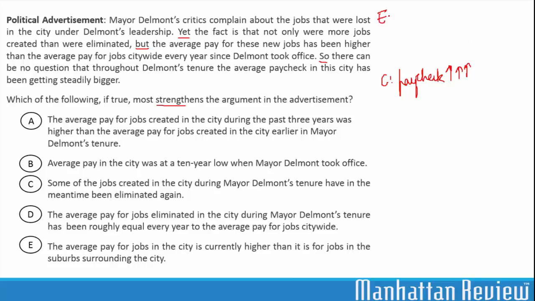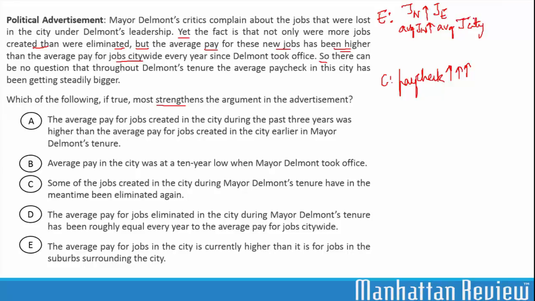What evidence in the argument supports this conclusion? The fact is that not only were more jobs created than were eliminated, which means more new jobs were created than jobs eliminated, and the average pay for these new jobs has been higher than the average pay of the jobs citywide. So not only were more new jobs created than eliminated, the average pay of these new jobs has been higher than the average pay for the jobs citywide.